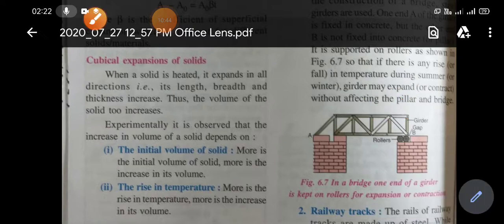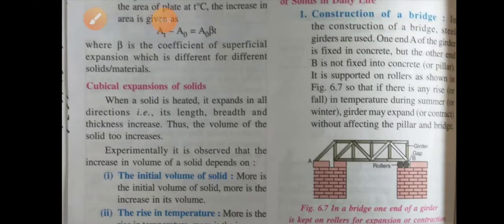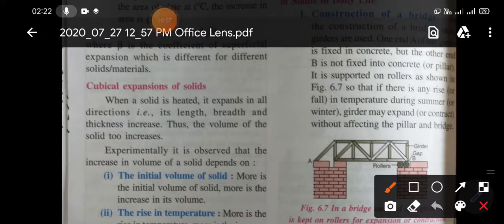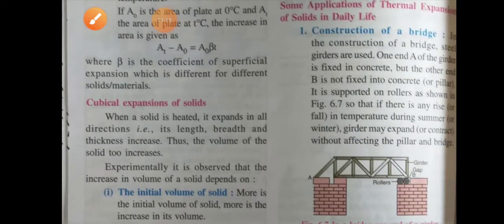So you have to give some space for its expansion. That's why one end is fixed but the other end is not fixed. It is connected with rollers, so that it can expand easily on heating. We provide a space to expand.